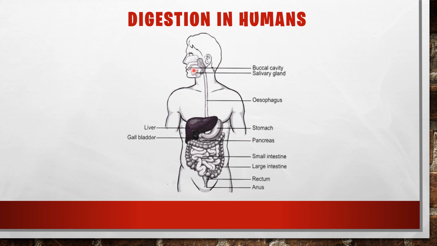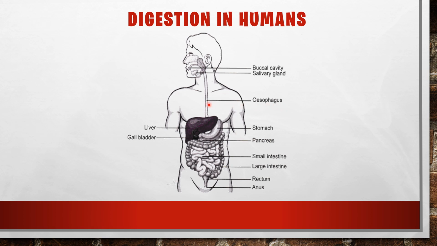So food mixed with the saliva then passes to a long pipe called the esophagus, or the food pipe. You can see in this picture. From the buccal cavity, the food mixes with the saliva and passes through this long pipe, which is called the esophagus or food pipe. You see the spelling of esophagus, O-E-S-O-P-H-A-G-U-S, and it is pronounced as esophagus.